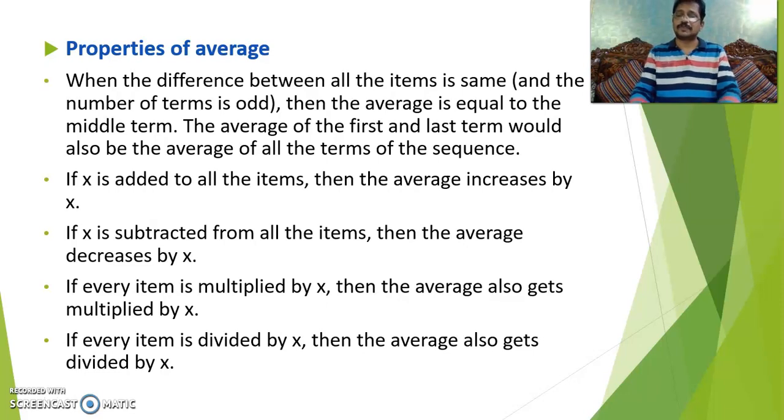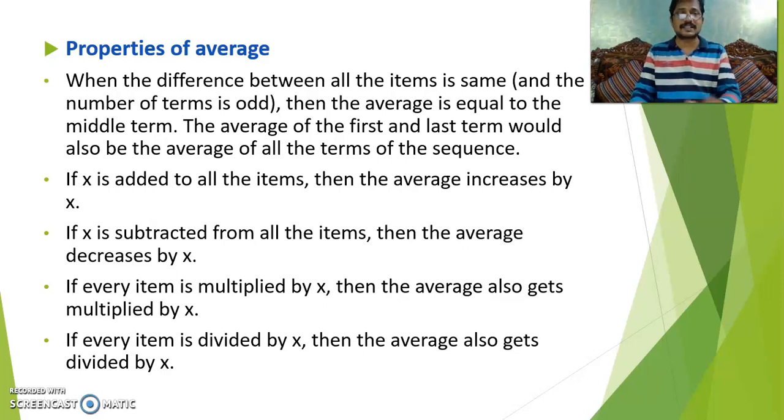Correct? So, for example, if you take 1, 2, 3, 4, 5, 6, 7, 8, 9, 10, 11. How many terms are there from 1 to 11? There are 11, and 11 is an odd number. So what is the mean of this data? If anyone asks you, you can simply say 6. The total of 1 to 5 is 15, but for the whole set, 1 to 10 is 55, plus 11 is 66. 66 by 11 is 6.